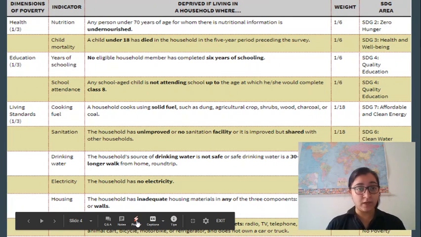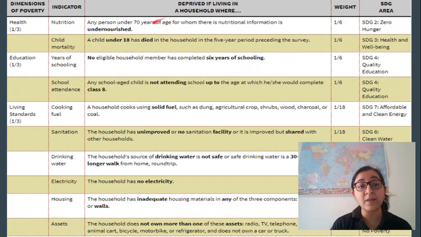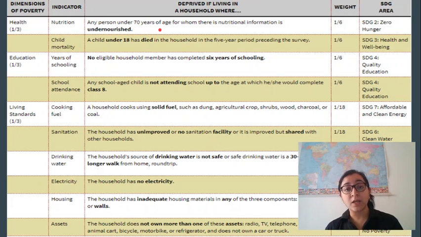The first dimension that we are going to discuss is health. In health, you have two indicators. One is nutrition. What does nutrition mean here? It means that any person under 70 years of age who is undernourished is identified under this indicator. You can also see the mapping of these indicators with the Sustainable Development Goals. Nutrition comes under Sustainable Development Goal number 2, which is zero hunger.